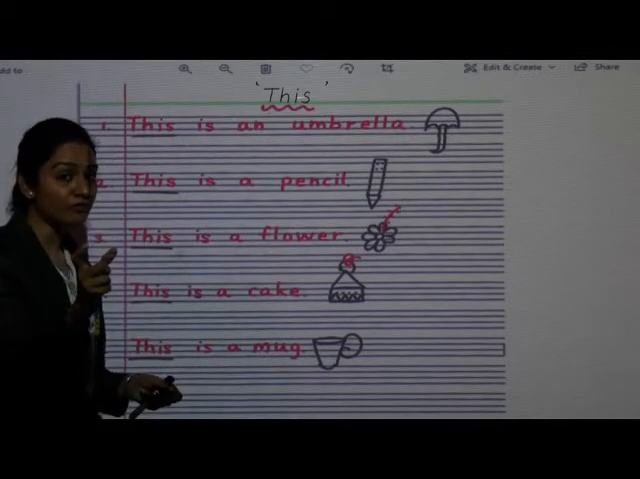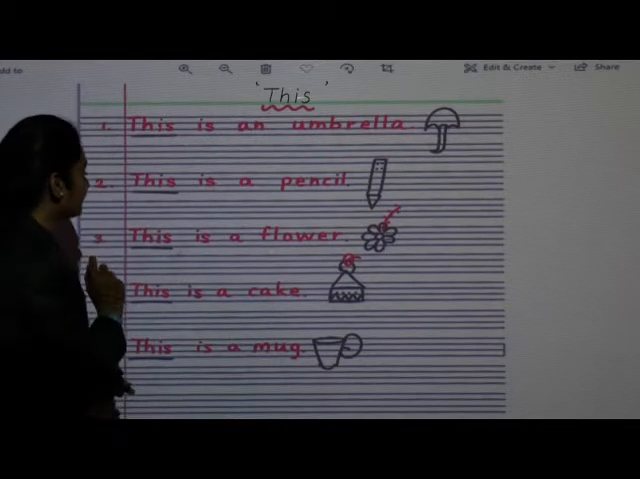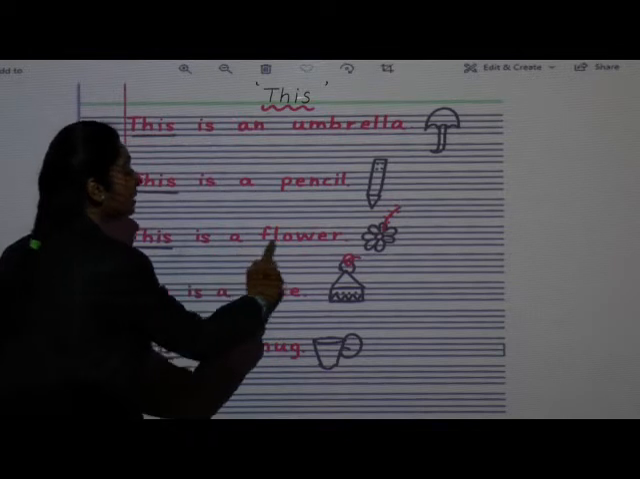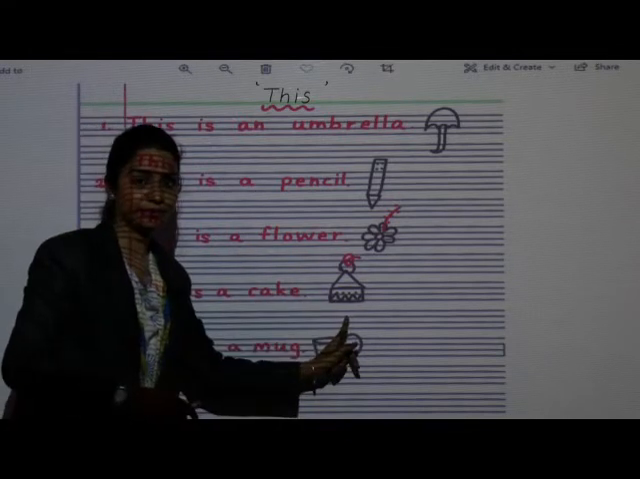But उसके साथ कौन सा verb जाएगा? is, is, ये helping verb जाएगा. Okay, so this is a flower. Now children, what is this?